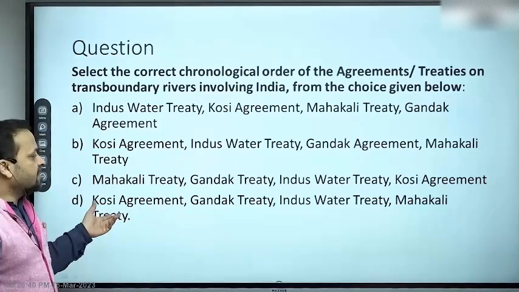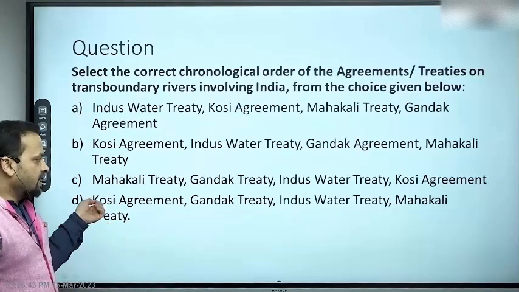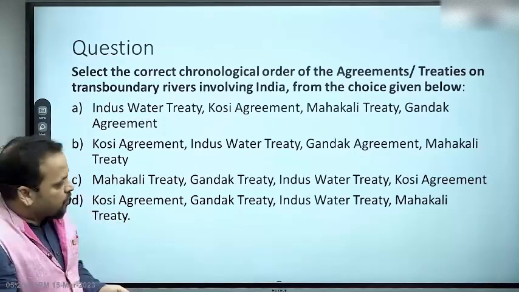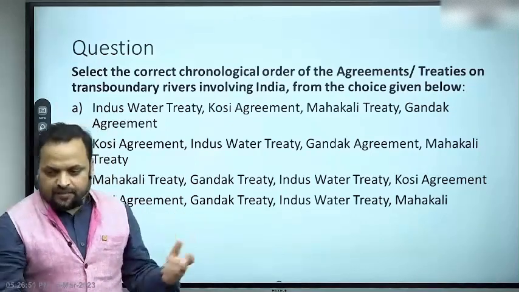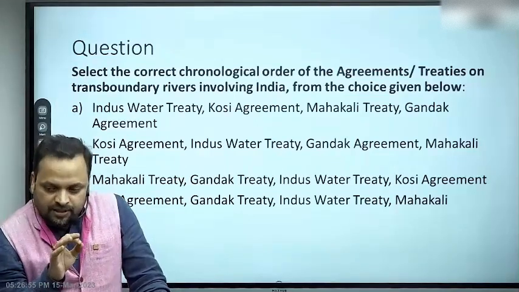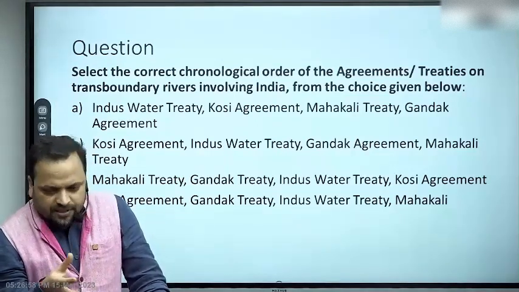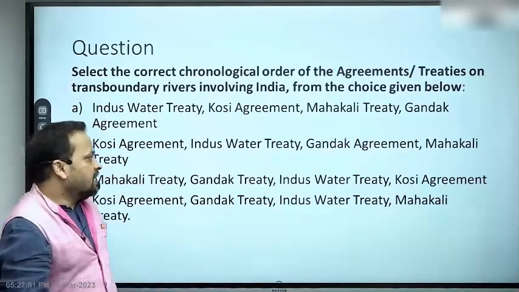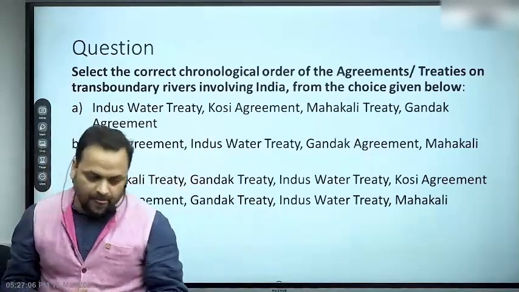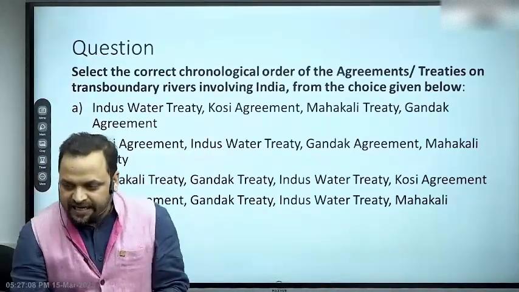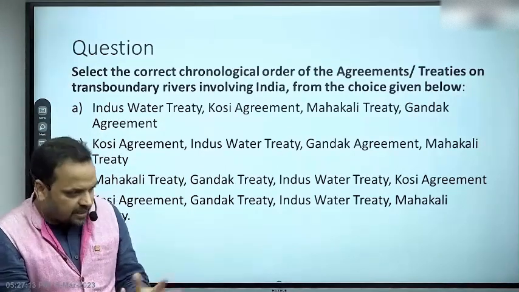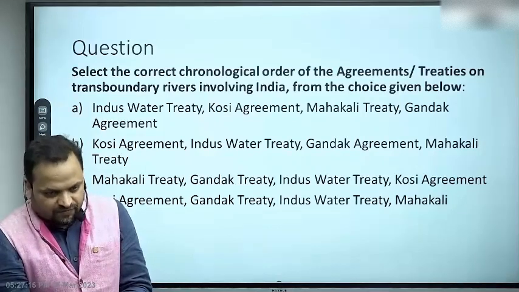So now see, it's very simple. The Kosi agreement was signed in 1954, which is there in the document. The Gandak agreement with Nepal, Kosi Gandak, इतना तो पता ही होगा ना कि ये rivers कहाँ से आती हैं. So this was signed in 1959 and both these agreements were subsequently renewed. All right, then you have the Indus Water Treaty 1960 with Pakistan. Then you have the Mahakali Treaty with Nepal, all right, on the river Mahakali and related project developments, right?